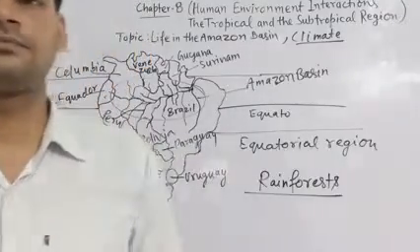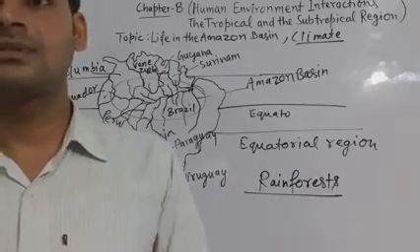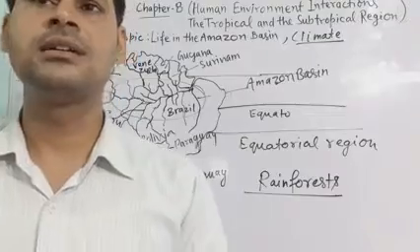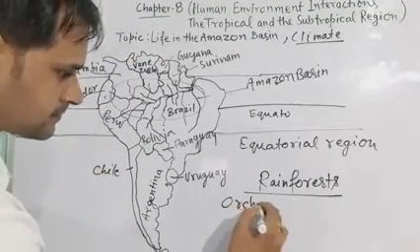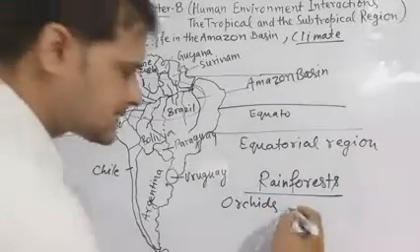Some plant parasites are found here. For example, orchids, bromeliads.